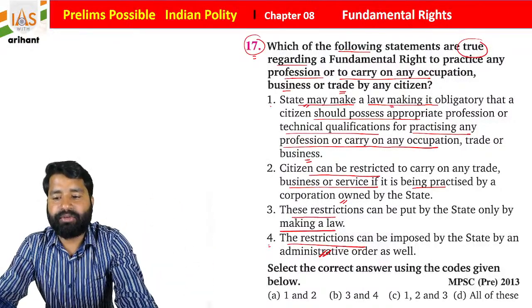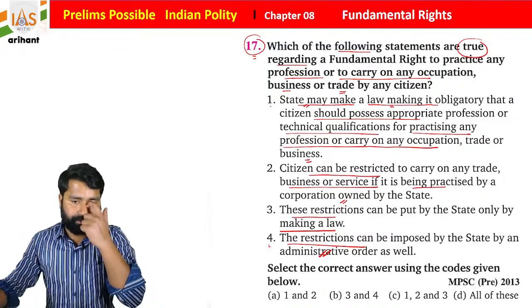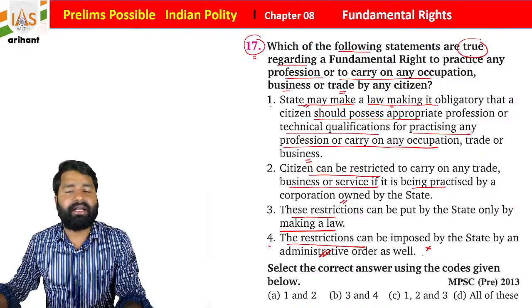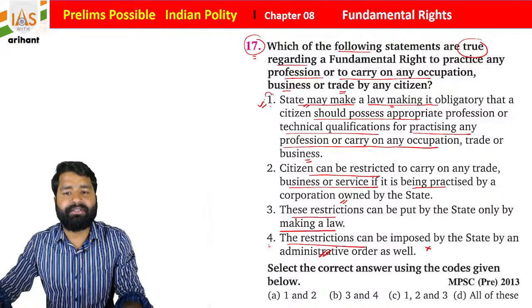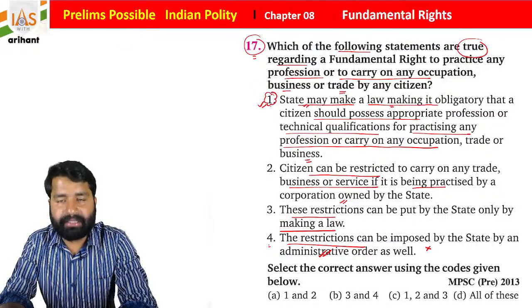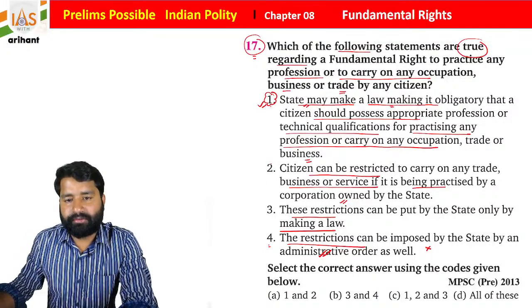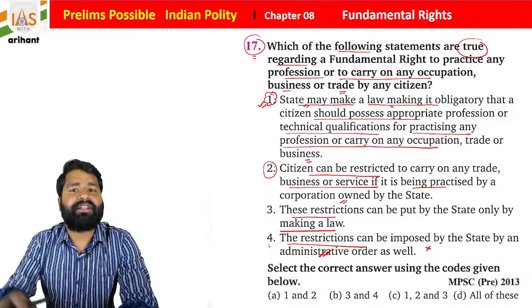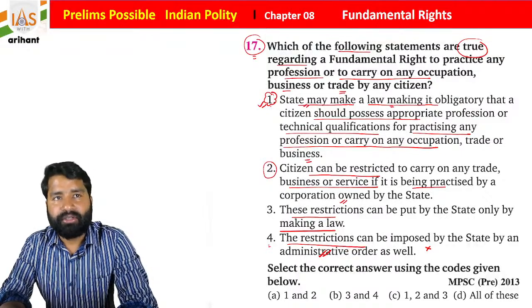Okay, so now you have to choose which of the following is correct. See, this means administrative order is not going to be accepted, but yes, those who are practicing anything must be legal and they must have experience in the same. Government can restrict you, like ONGC, the Oil and Natural Gas Corporation.